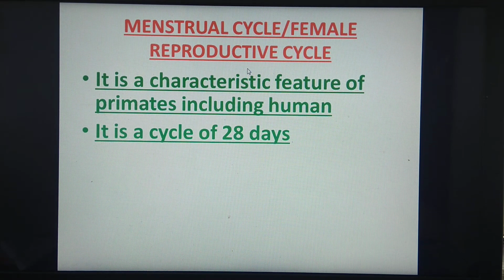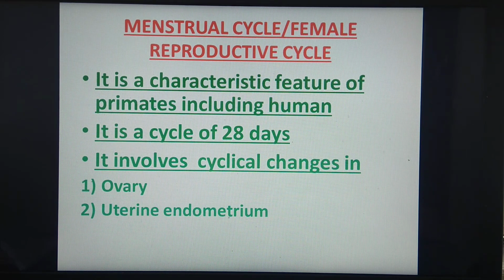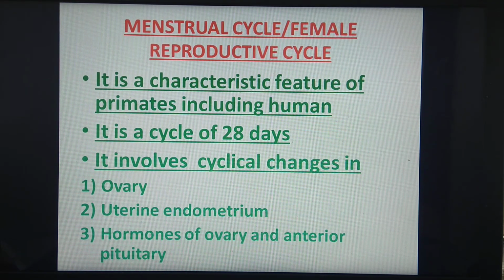Second characteristic feature: it is a cycle of 28 days. That is, after every 28 days, this cycle will repeat. This cycle involves cyclical changes in the ovary, secondly in the uterine endometrium, and thirdly it is under the control of hormones which are secreted by the ovary and anterior pituitary. Now, these organs, ovary and uterine endometrium, we have seen in the diagram.